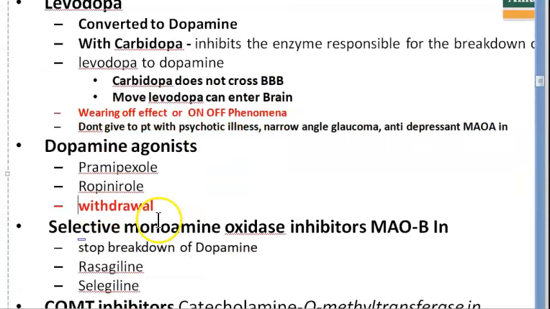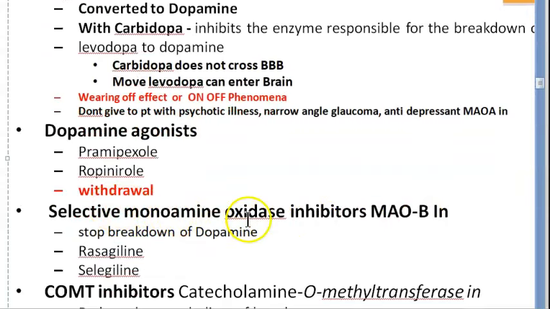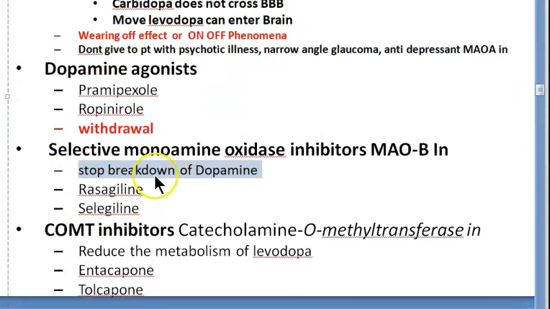Then you have selective monoamine oxidase inhibitors, that is monoamine oxidase B inhibitors. Examples are rasagiline and selegiline. These will stop the breakdown of dopamine. It will stop the breakdown of what? Dopamine. MAO-B inhibitors will stop the breakdown of dopamine.